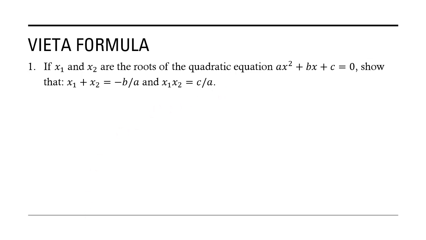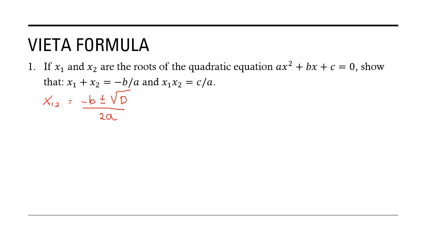We know that x1 and x2 are minus b plus minus square root d over 2a, like this.